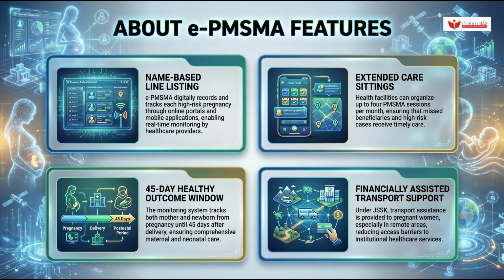Health facilities can organize up to 4 PMSMA sessions per month, ensuring missed beneficiaries and high-risk cases receive timely care. The monitoring system also maintains a 45-day healthy outcome window, tracking both mother and newborn from pregnancy until 45 days after delivery. Additionally, financially assisted transport support is provided under JSSK, helping women in remote areas access institutional healthcare.